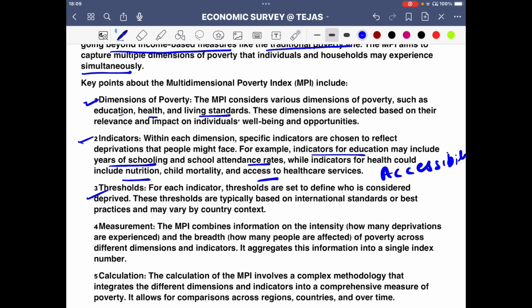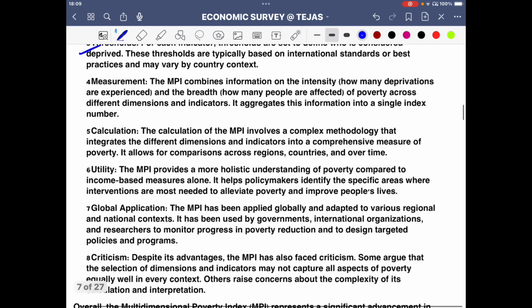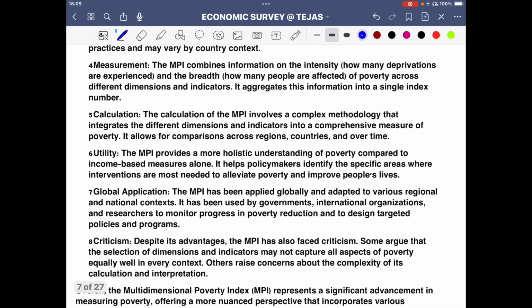Thresholds, so that is there, like this is a threshold measurement. Again calculation. Utility, what is the utility? Policy makers. So again how you are going to make a policy, you have to have the economic survey in your mind. So utility, so that is there, so that you can make good policies. Global application, so it has been used various times.